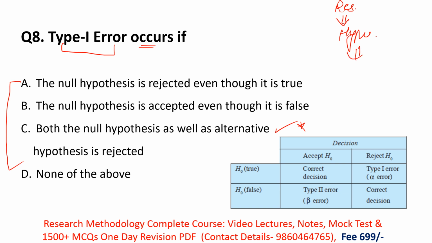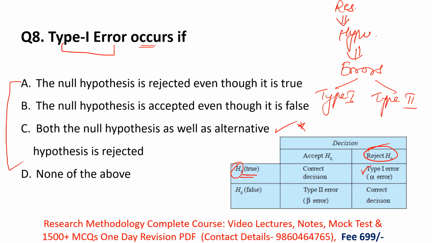Okay, so while testing a hypothesis, researchers make some mistakes, and these mistakes are known as errors. In research, errors are of two types: type 1 error and type 2 error. Through this table, we'll learn what type 1 error and type 2 error are. Remember, here in the table, your null hypothesis is true, and you are rejecting your null hypothesis, which means you are taking a wrong decision.